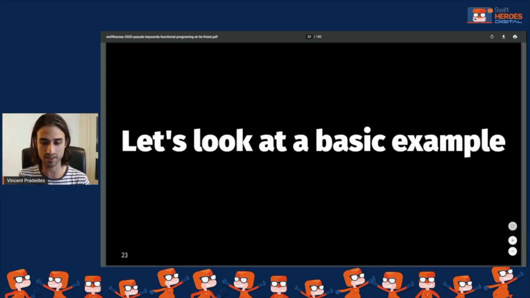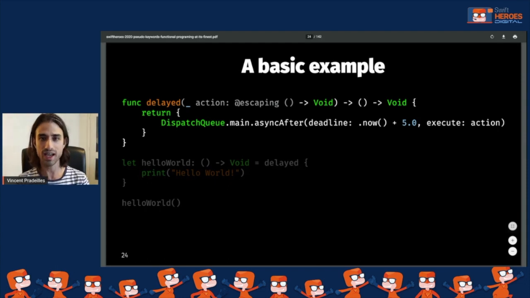So let's look at a basic example. Let's say I want to delay an action. So maybe the user has clicked on a button and I want to do something on the UI, but I don't want it to happen immediately. Maybe I want a little delay of 1 second. So I want to implement this behavior.